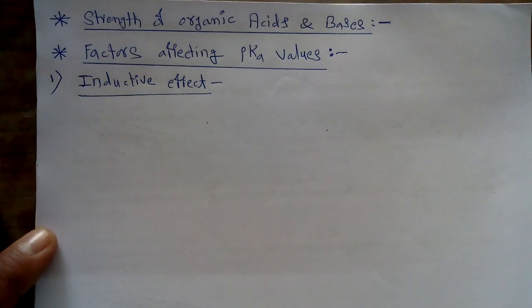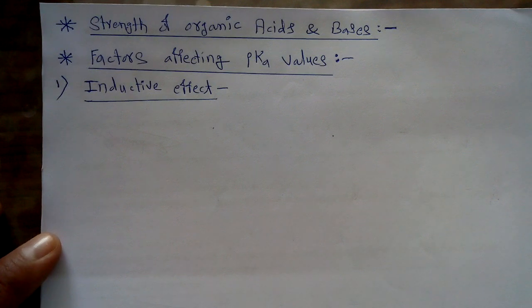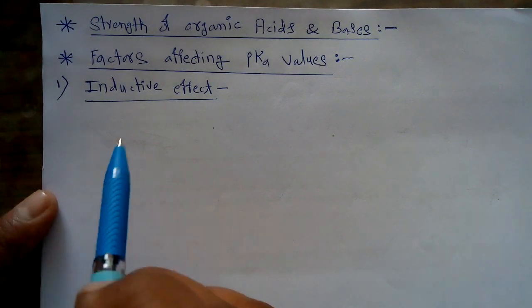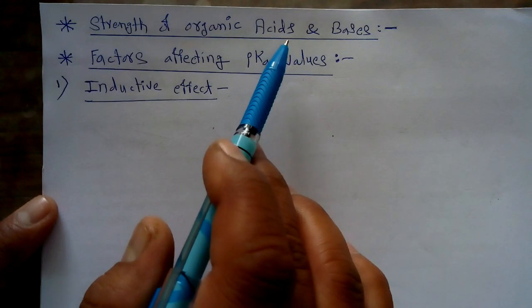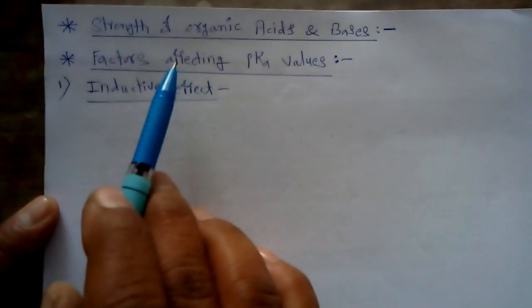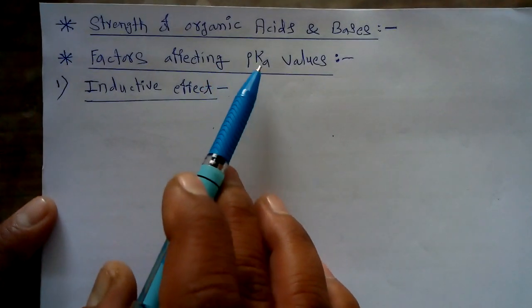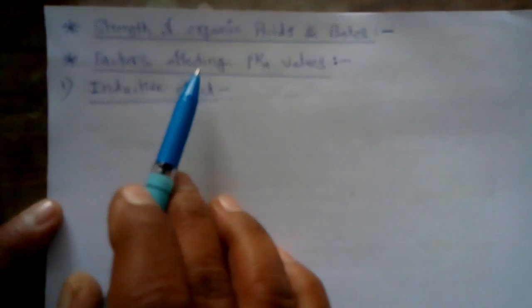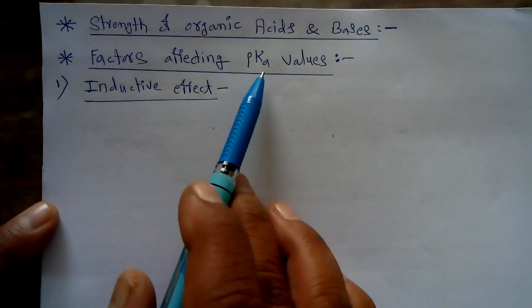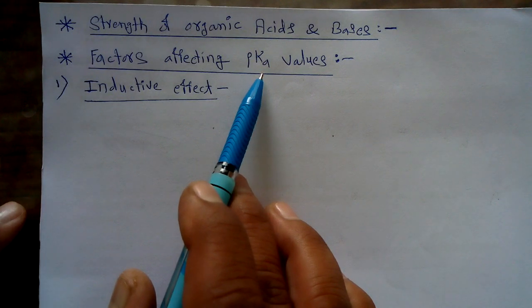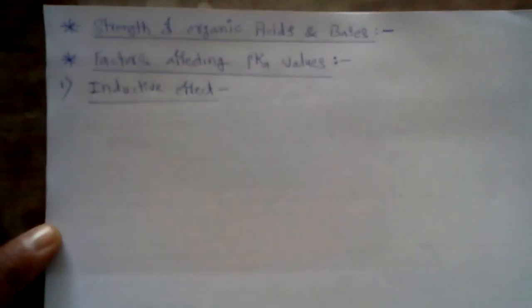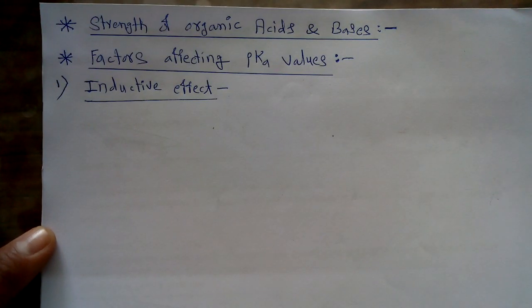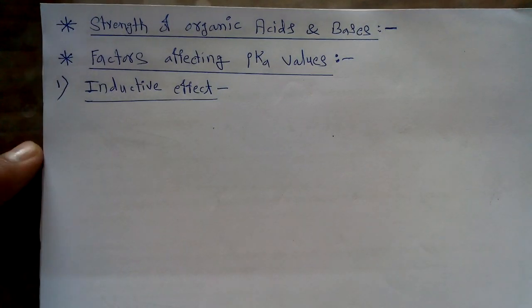Now in the current lecture we have to start the next important point from the chapter, that is called the strength of organic acids and bases, and what are the different factors which affect the pKa values. In terms of these pKa values we measure the strength of organic acids and bases. So the first important factor which we are going to study is called the inductive effect.